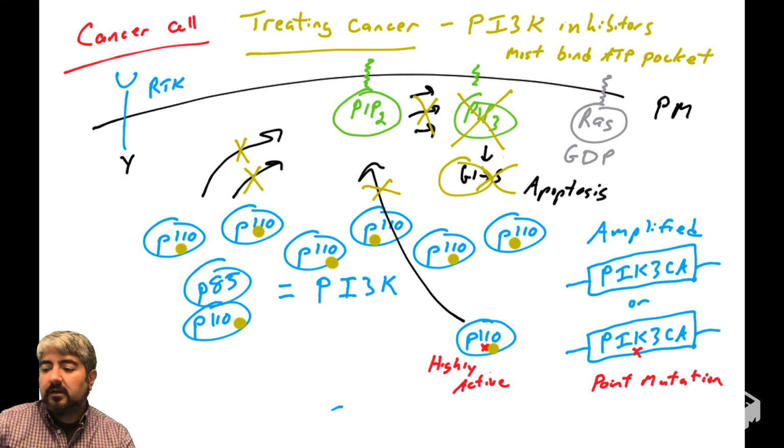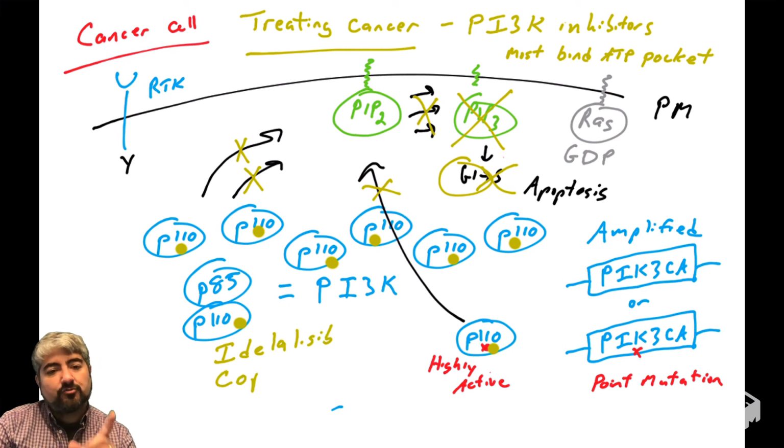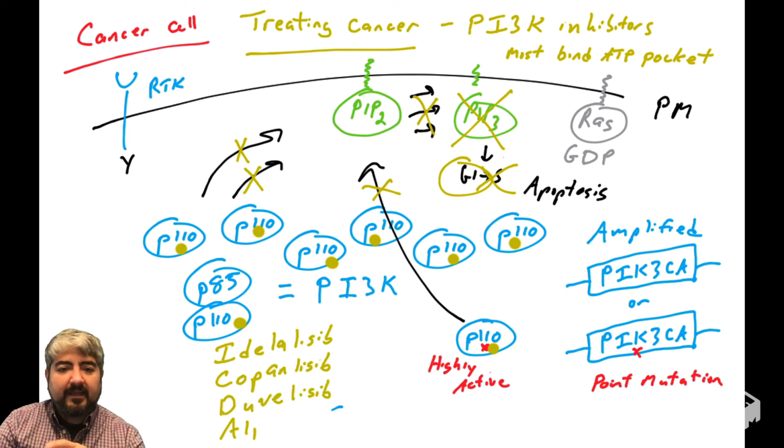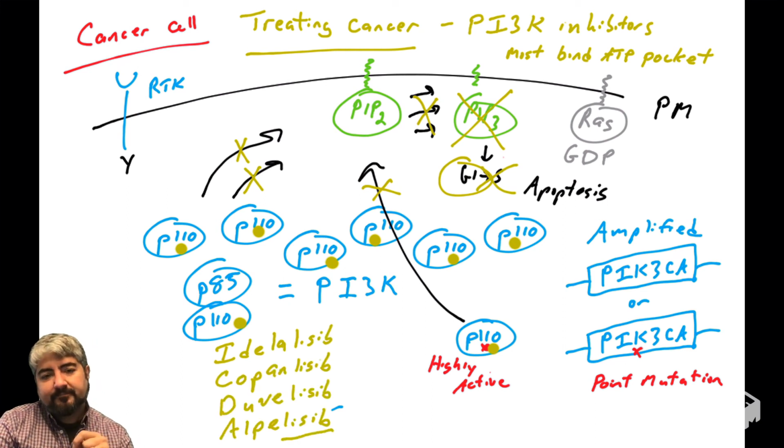And many of these are approved for treating human cancers. I'm just going to write out a couple of the names. These are the generic names of PI3 kinase inhibitors. I'm not going to try to pronounce them. I'm terrible at pronouncing these names. That just seems like a mix of vowels and consonants.